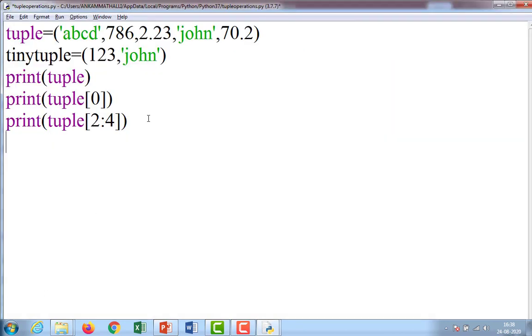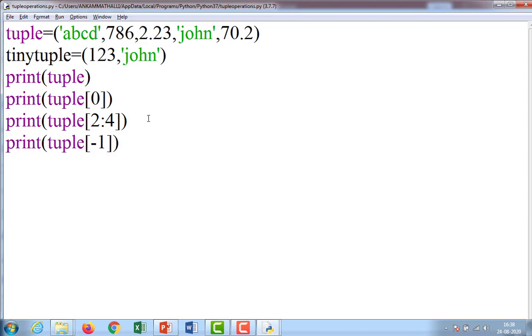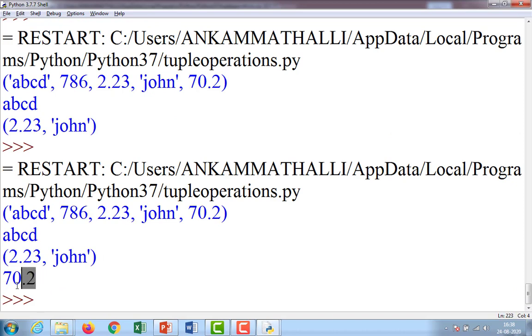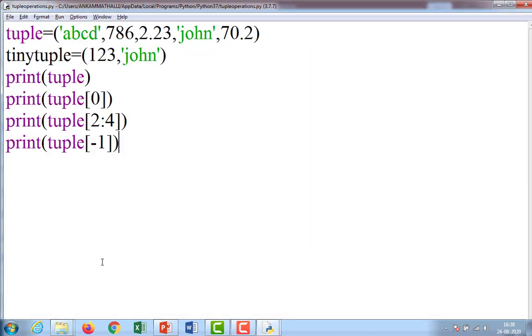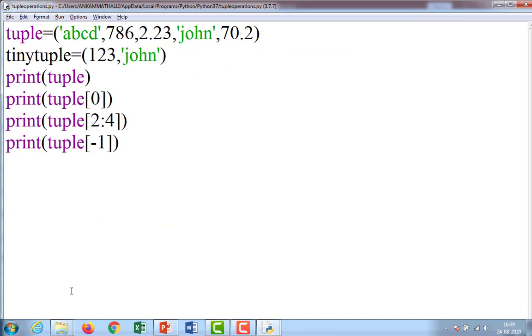Next, if I want to print the last element in the tuple, then simply I will give -1. Last element 70.2. If I want to print the second element from last, then what should I do?